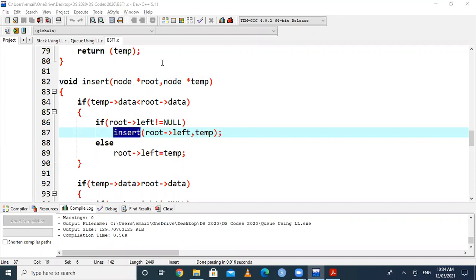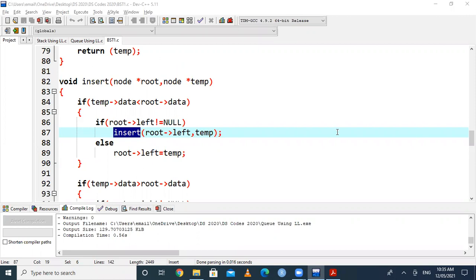Whenever you are calling a function itself, what is it called? Anyone? Recursion. Okay, so this is called recursion. A function called by itself is called recursion. So there is a definition of the insert function, and the same function is called inside it. So this is called recursion.